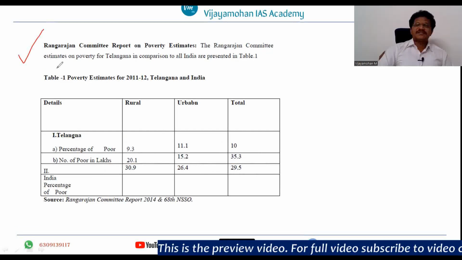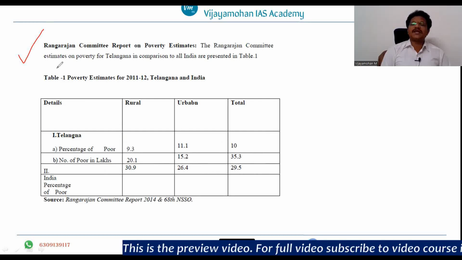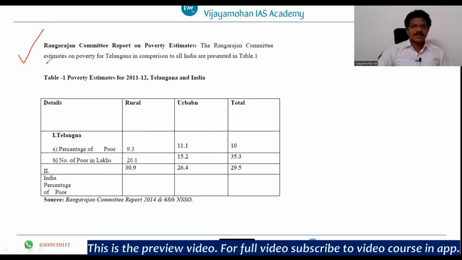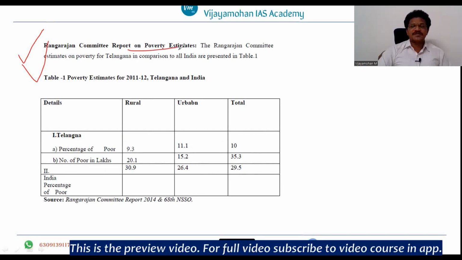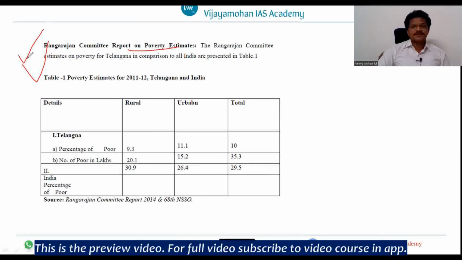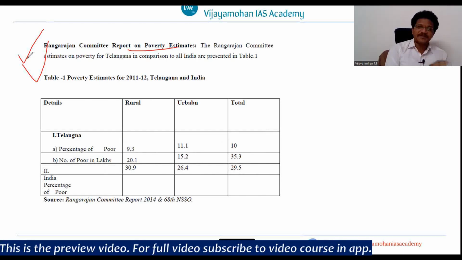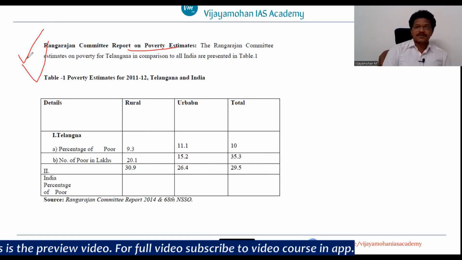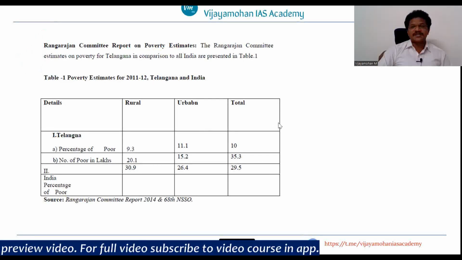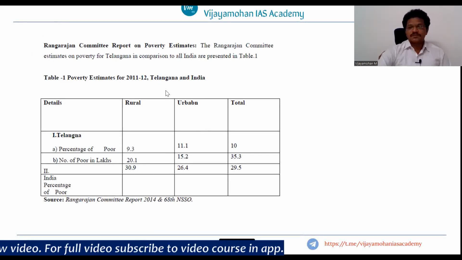However, I suggest the aspirants to use the data which is given by the Telangana Telugu Academy book only. This Rangarajan Committee report on poverty estimates of Telangana I have given for your understanding, right? And to compare the data which is already estimated by the previous expert committees. So this is the issue with the Rangarajan Committee report on poverty estimates of Telangana. Okay.